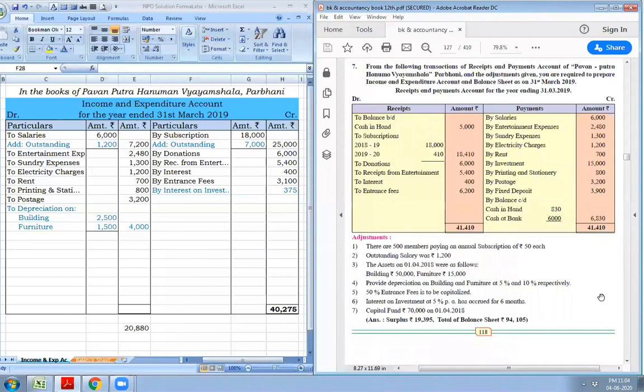After recording all the adjustments, it's time now to find out surplus or deficit for the year. Credit side total is 40,275 and debit side total is 20,880. So there is surplus.